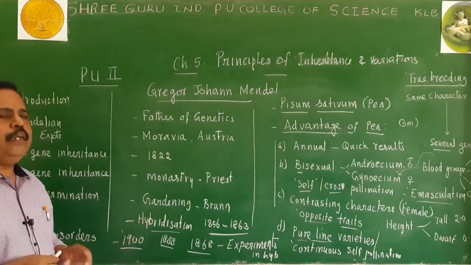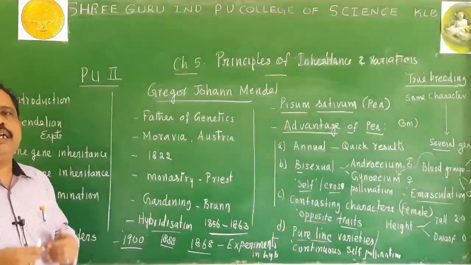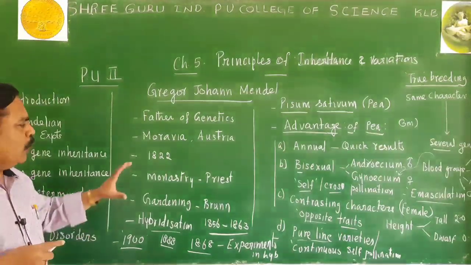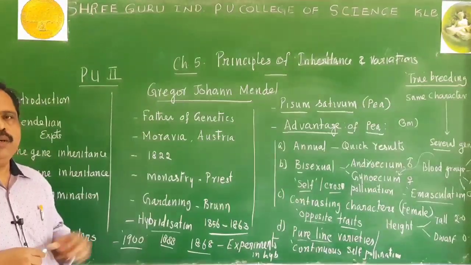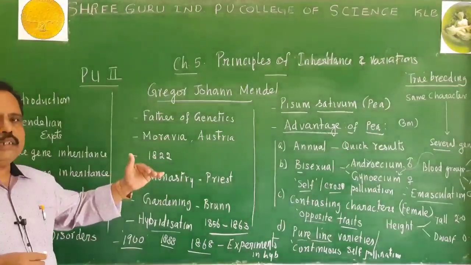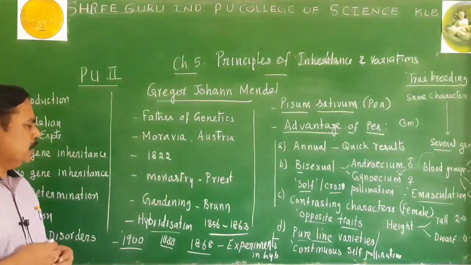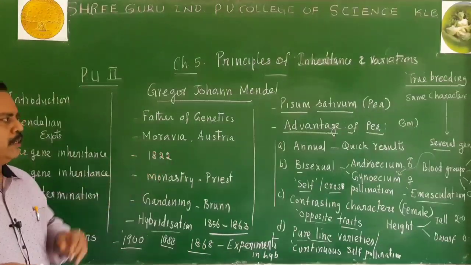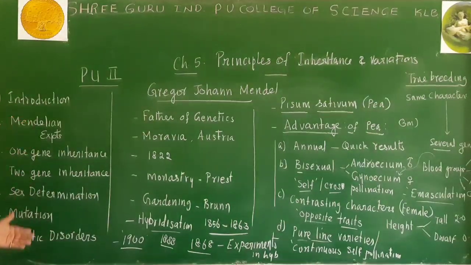Now, in 1900 only, Mendelian principles were accepted and they became popular. What is the reason for not accepting Mendelism? Why were Mendel's works not accepted when he was alive, or what were the reasons behind this? We will discuss here. So far, I gave you some subtopics related to this lesson.